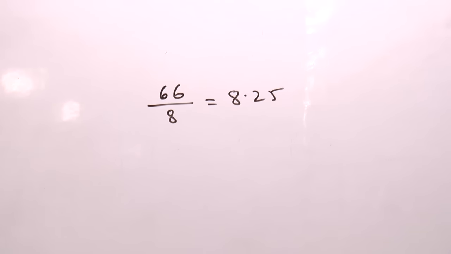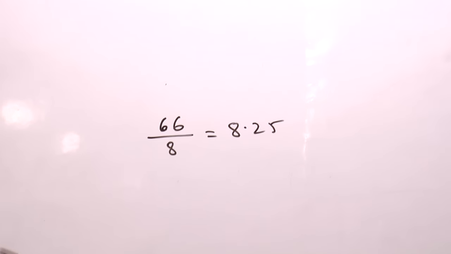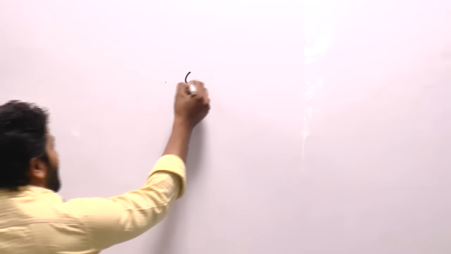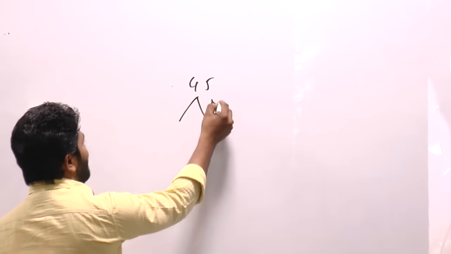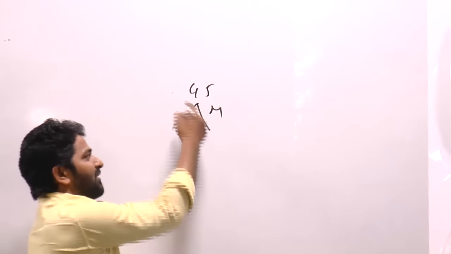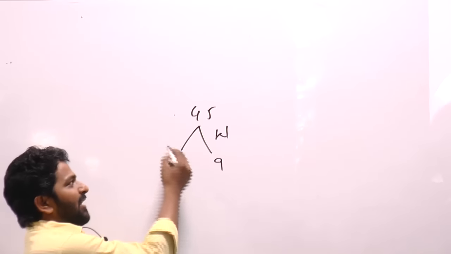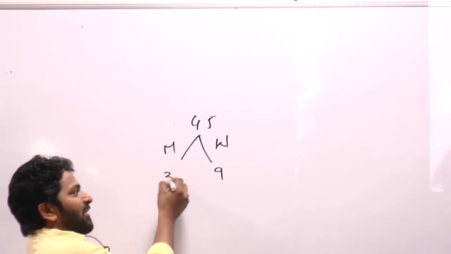Next, 32. In 60 liters of a mixture of milk and water, the percentage of water is only 20%. The milkman gave 15 liters of this mixture to a customer. So what will the remaining quantity be? Out of 60 liters, 15 liters is gone, so the remaining is 45 liters. In 45 liters also, water will be 20%, which is 9 liters. Milk will be 36 liters.